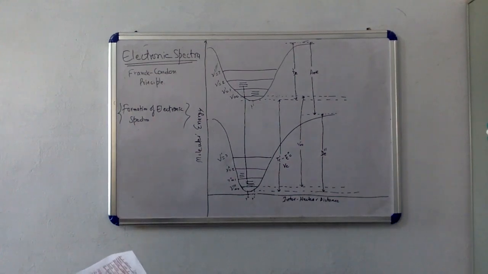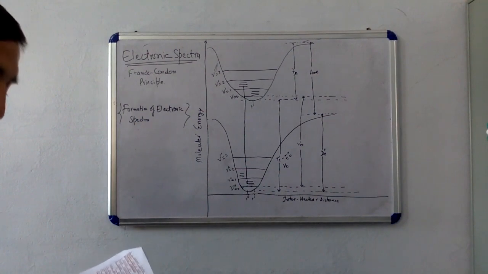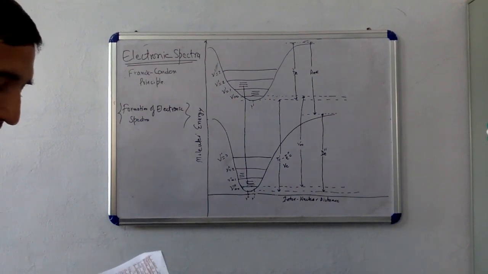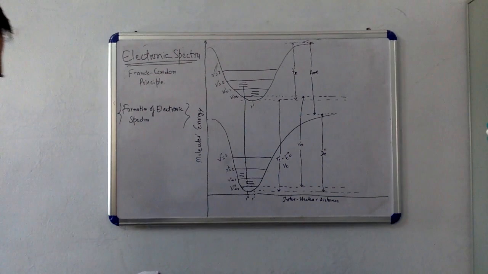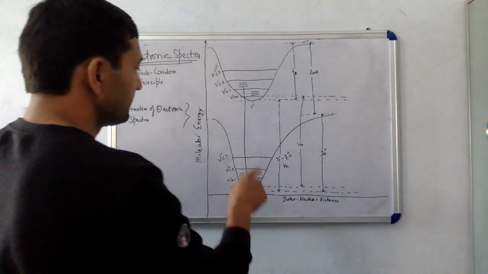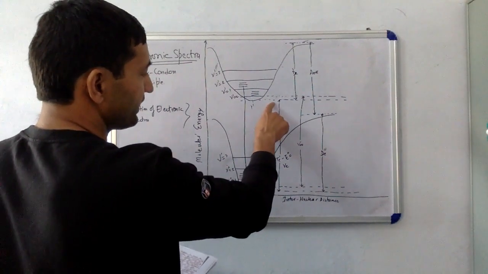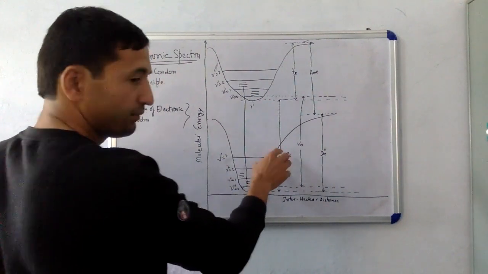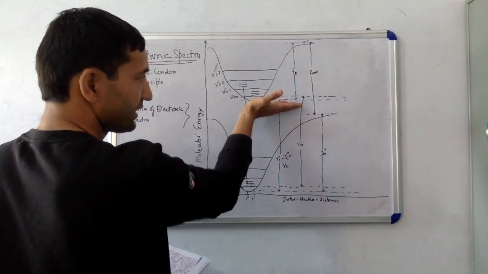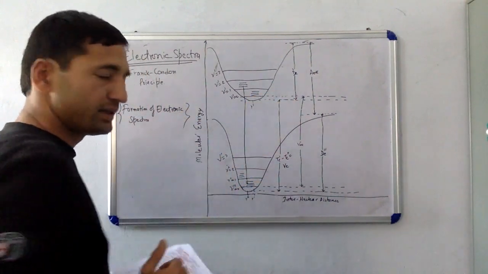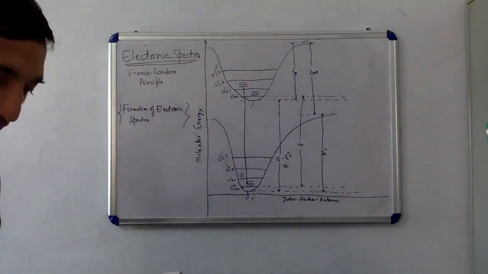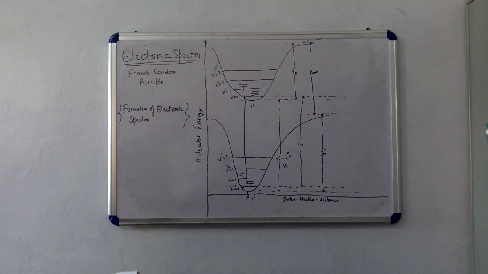Also, the position and shape of the minimum and the asymptote differ. The upper and lower electronic states are defined by Te prime and Te double prime for the excited state and the lower state, in centimeter inverse.